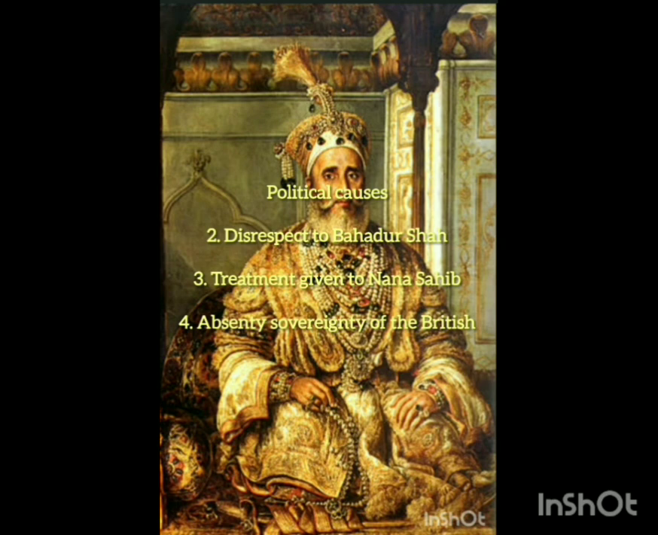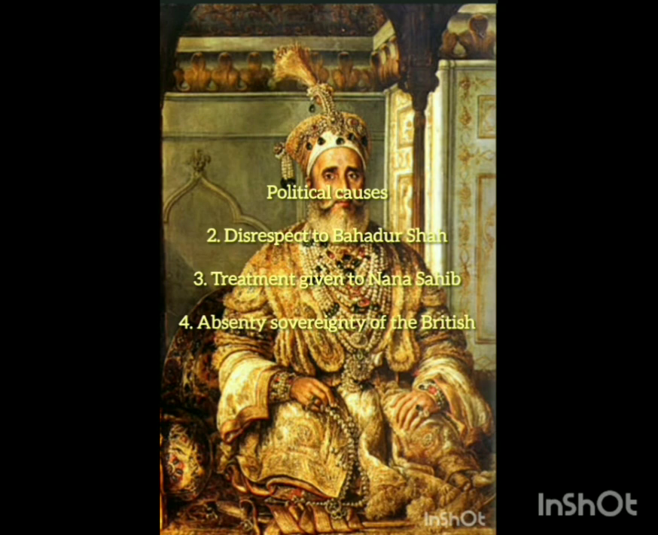Which kind of disrespect was shown by the British East India Company to the Mughal rulers? In 1849, Lord Dalhousie announced that Bahadur Shah Zafar, one of the most important Mughal rulers, should not be permitted to use the Red Fort as his palace. They announced that if he wanted to, he would need to shift from the Red Fort to the Qutub Minar region. This was announced by Lord Dalhousie in the year 1849. So this shows that they showed disrespect to the Mughal rulers.